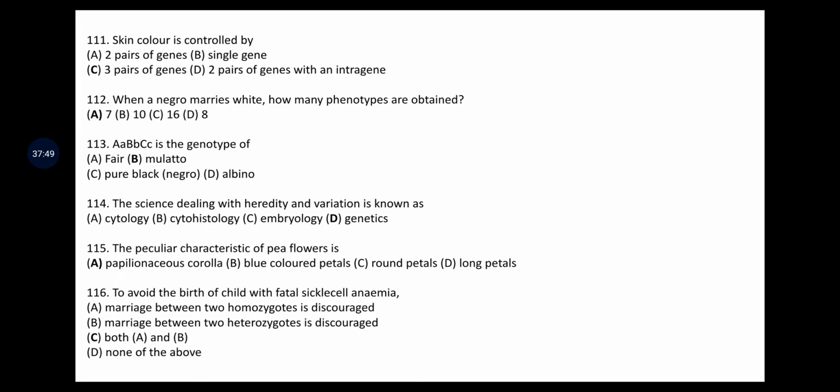The science dealing with the heredity and variation is known as genetics. The peculiar character of pea flower is papilionaceous corolla, जो सारे डाइकॉट्स में हम पा सकते हैं. To avoid the birth of child with fetal sickle cell anemia, क्या कर सकते हैं? Marriage between 2 homozygous is discouraged. Marriage between 2 heterozygous is also discouraged.